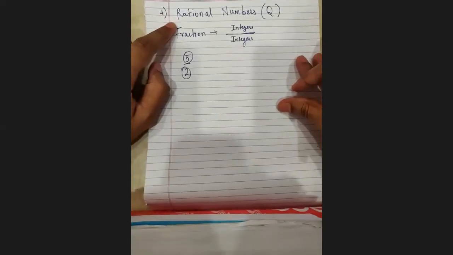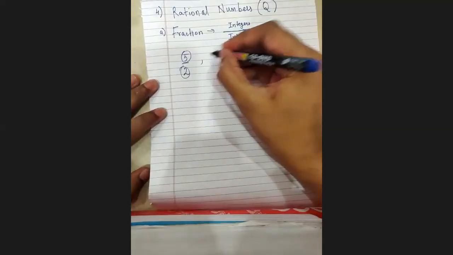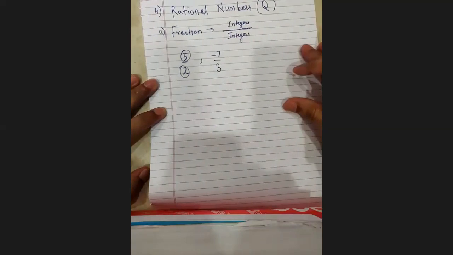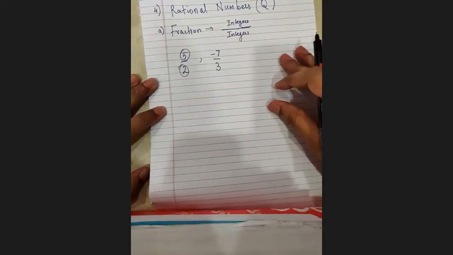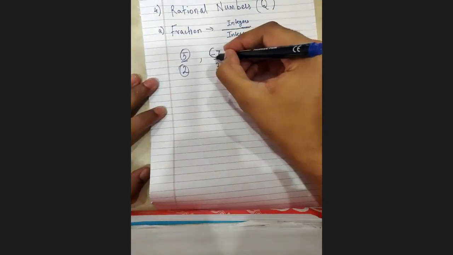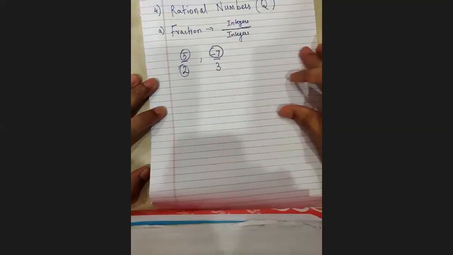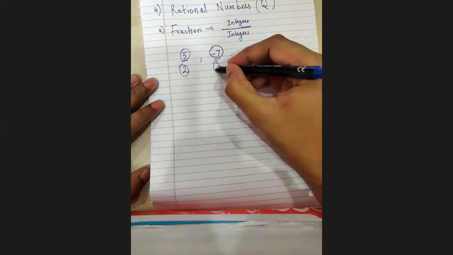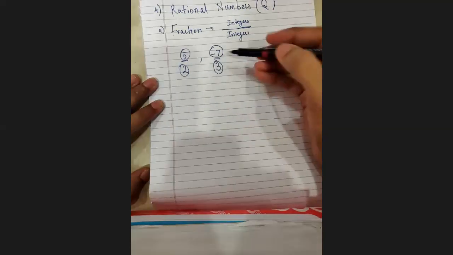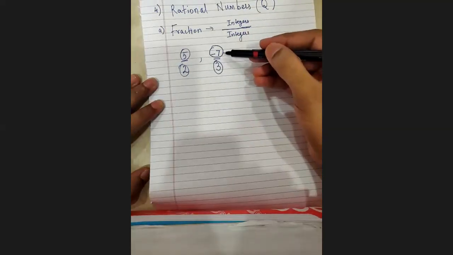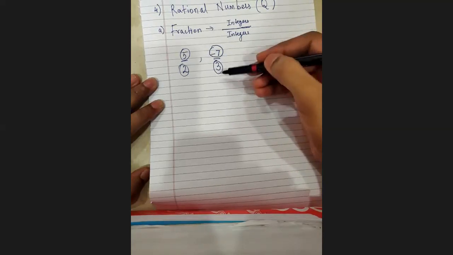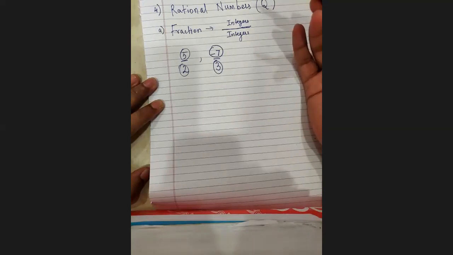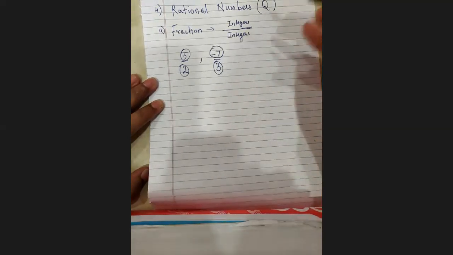Let's take one more example. What about minus 7 upon 3? Is minus 7 upon 3 a rational number? Let's check. The numerator is minus 7. It's negative. Fine, an integer can be negative also. The denominator is 3. Okay, even that is an integer. So even this is integer upon integer. So tell me, can I call it a rational number, everyone? I hope everyone is answering in their head as yes. Even this is a rational number.